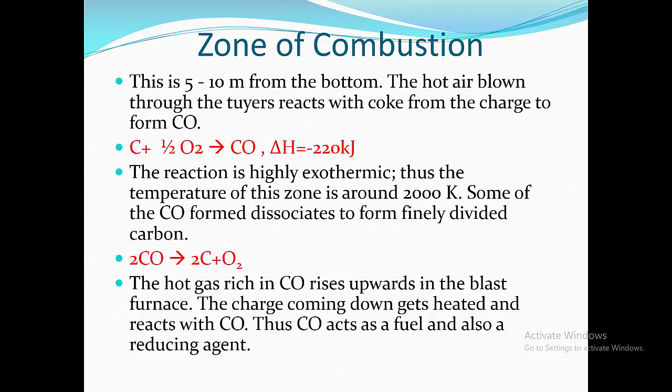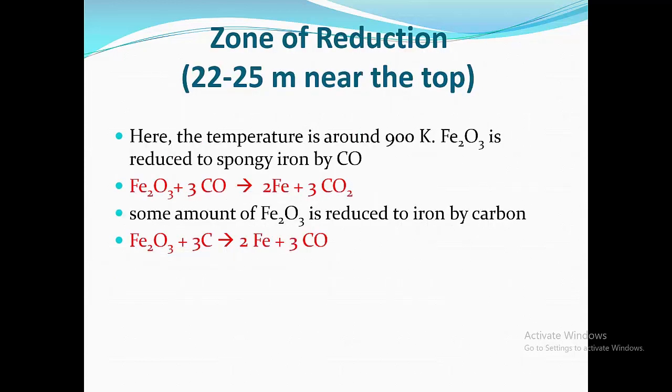The hot gas rich in carbon monoxide rises upward in the blast furnace. The charge coming down gets heated and reacts with carbon monoxide. Thus, carbon monoxide acts as a fuel and also a reducing agent. Next, zone of reduction. This zone is 22 to 25 meters, near the top of the blast furnace. Here, the temperature is around 900 Kelvin.